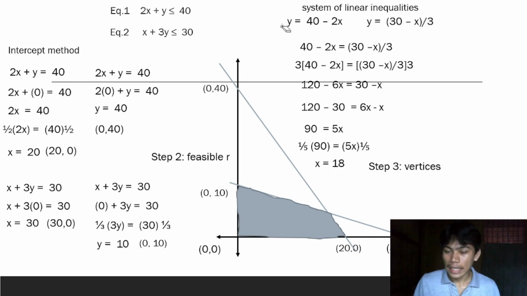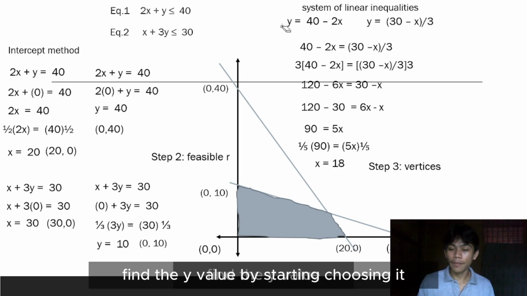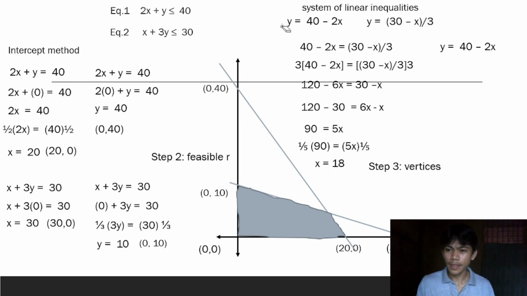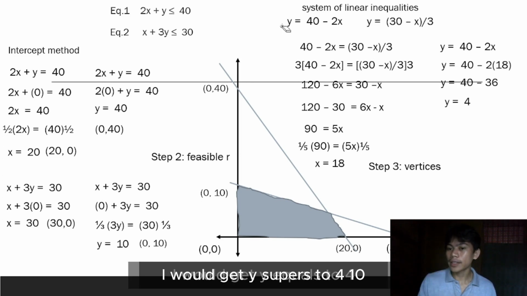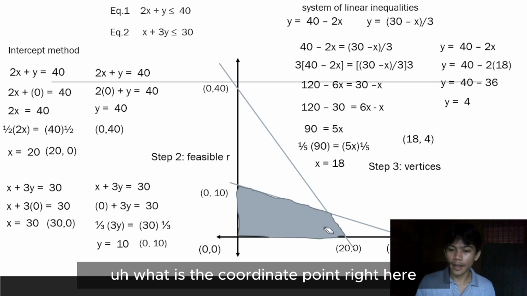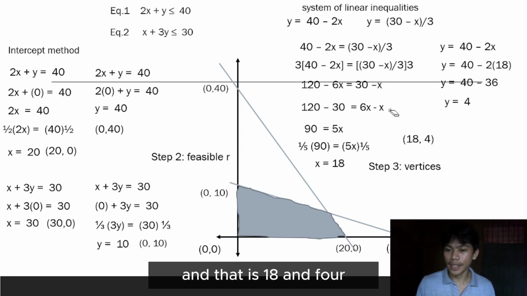Now that I have the x value, I could find the y value by substituting it into the first equation. By substituting it, I get y is equal to 40 minus 2 times 18, which is 36. I would get y is equal to 4. Then I now determine the coordinate point right here, and that is 18 and 4.